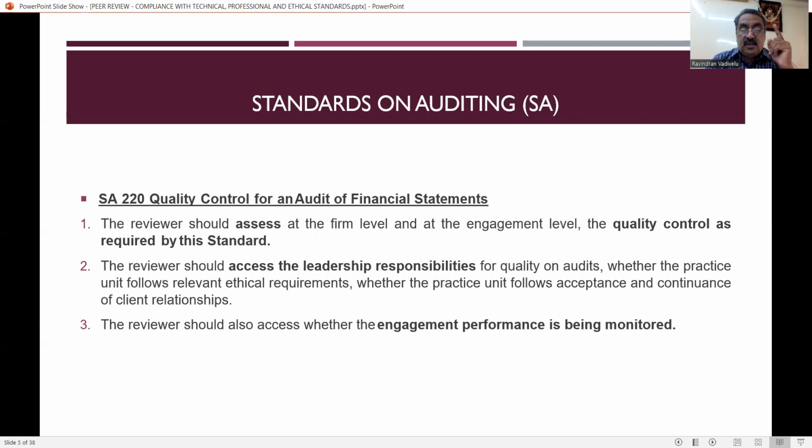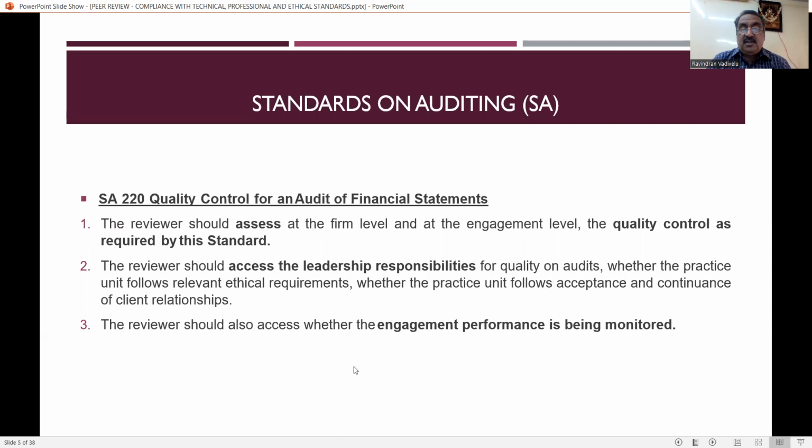Then the reviewer should assess the leadership responsibilities for quality on audits, whether the practice unit follows relevant ethical requirements, and whether the practice unit follows acceptance and continuance of client relationship. So who is the leader, that is, which partner or practicing unit is going to lead the audit, and whether those audits have got quality or not. Then the reviewer should also assess whether the engagement performance is being monitored. After the appointment as auditor, the work has to be monitored.